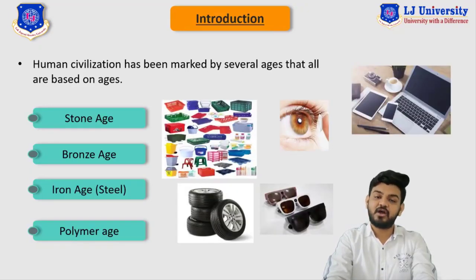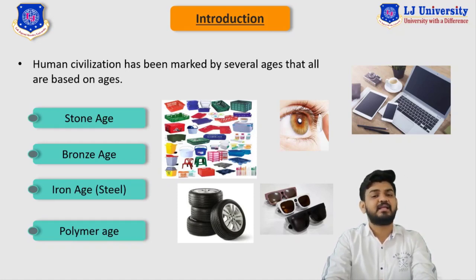Whether we talk about day-to-day use of plastics, or the electronic gadgets that we use in our day-to-day life, such as mobile phones, laptops or television, all are derived from polymers only. The tire industry, the rubber industry, and sunglasses are all made of polymers too.